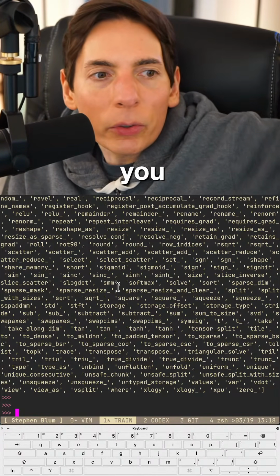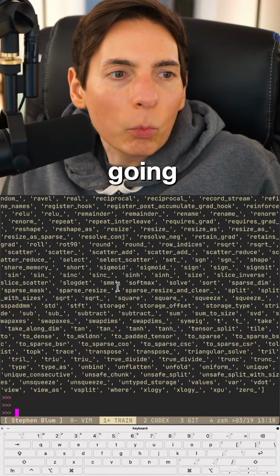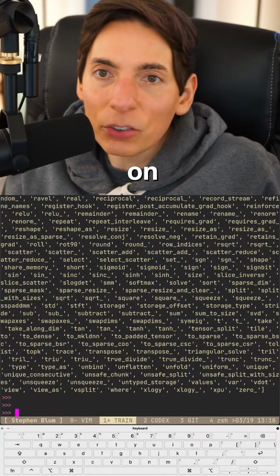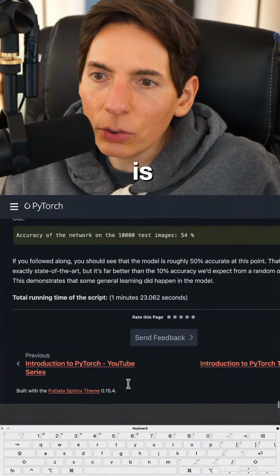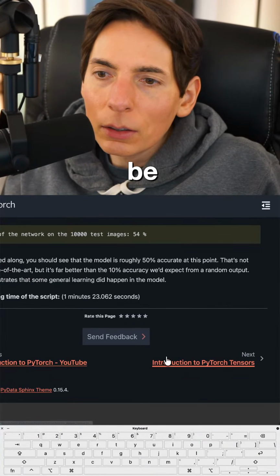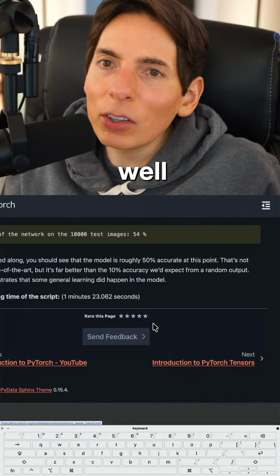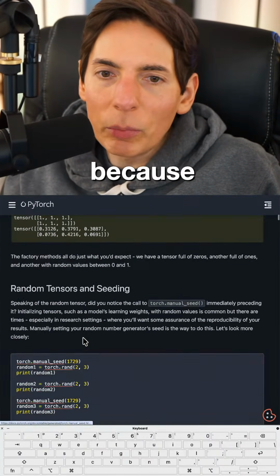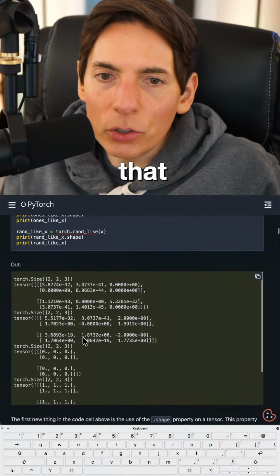See you tomorrow. What are we going to do tomorrow now that the model is working? We're going to move on to the next phase of the tutorial, which says introduction to tensors, but I don't know if we're really going to do that because we might have already done that. This might be too simple.